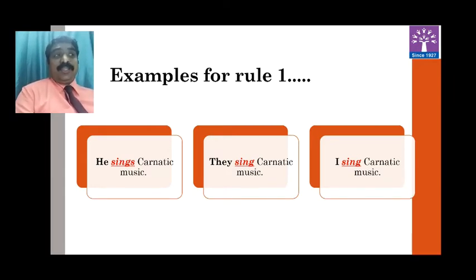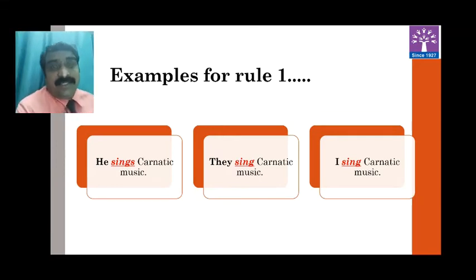They is plural subject. That's why plural verb is given: sing, and plural verb is without S. And that's why plural subject is going with plural verb.